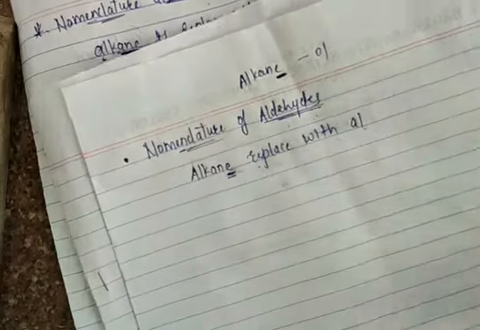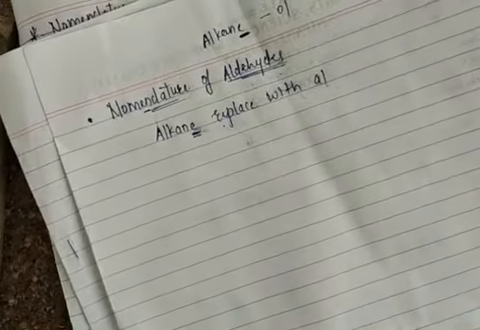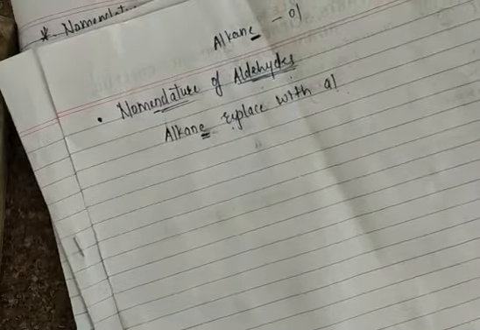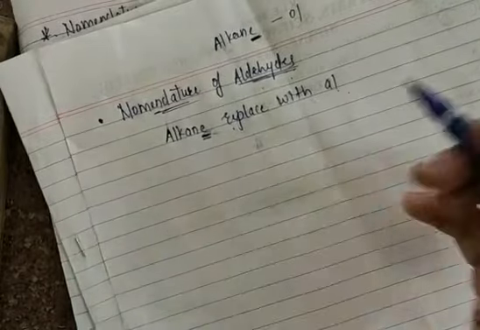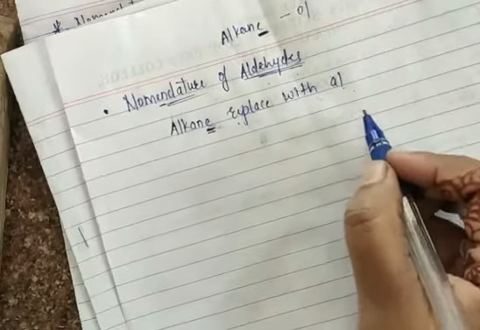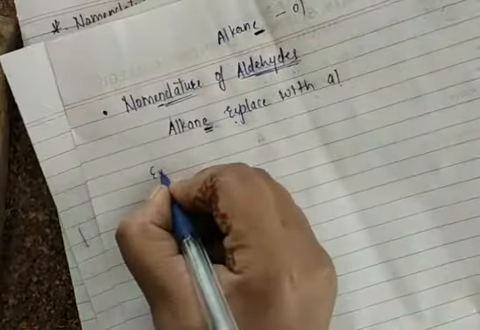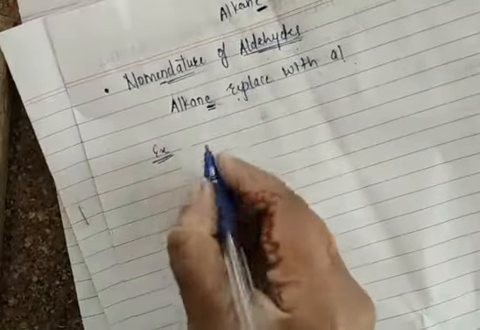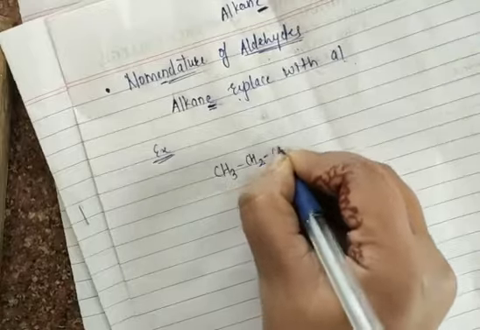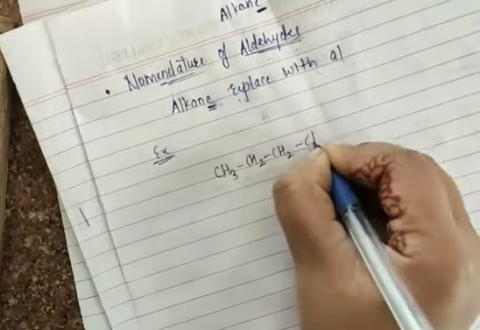You have to start the numbering of the given organic compound from where the aldehyde is present. Suppose in a given organic compound the aldehyde is present at the end, then you number this carbon atom first. I will give an example, then you will understand. CH3, CH2, CH2, CHO.